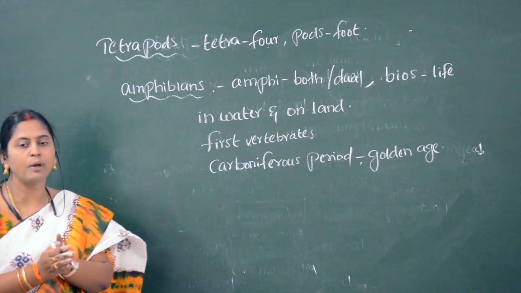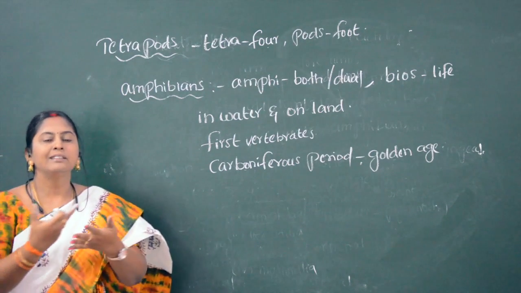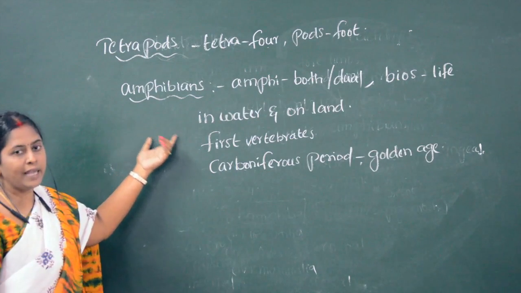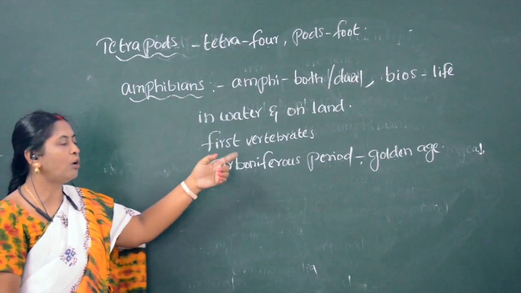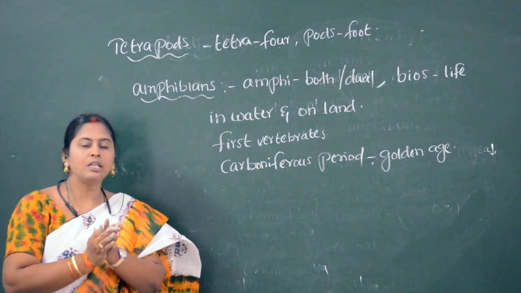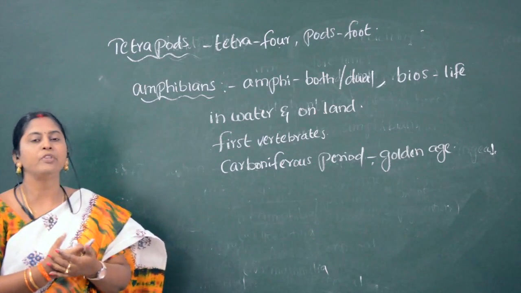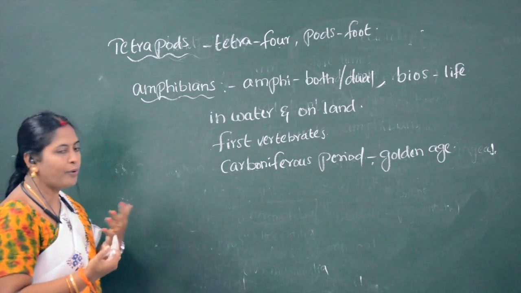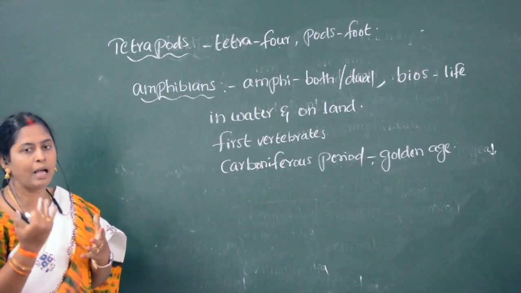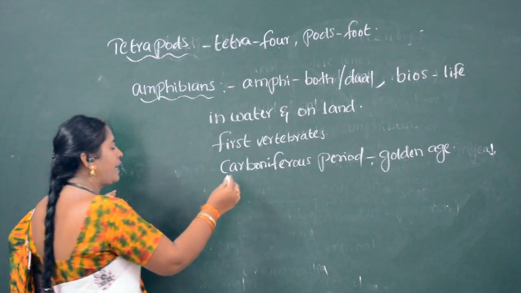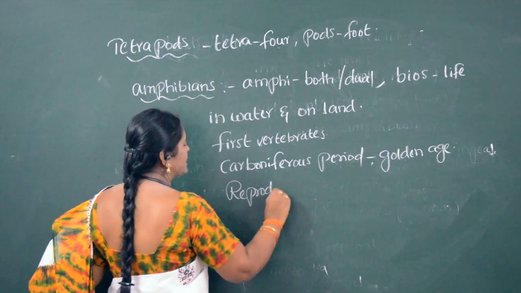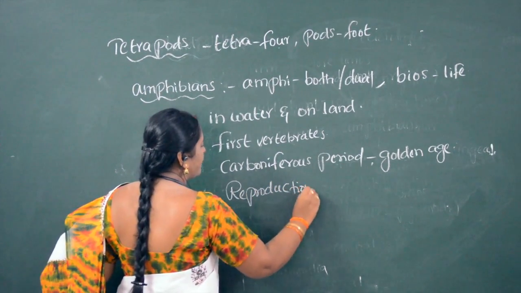But one thing we have to see here is that though these amphibians came out onto the land, they still have a tie with the water, because these amphibians came out from the water onto the land. Even though they came onto the land, they still have a relationship with the water. For which process are these organisms tied to the aquatic habitat? For the reproduction purpose.